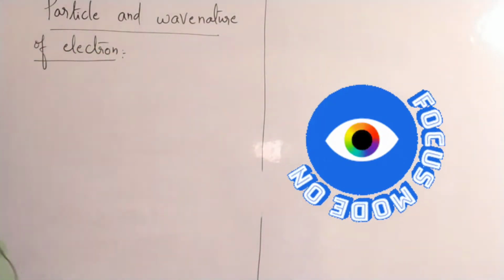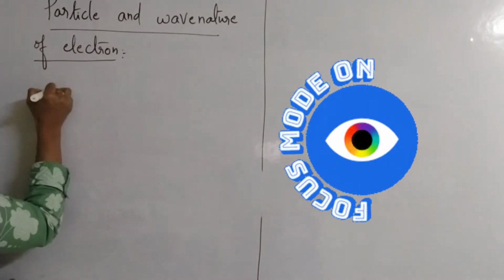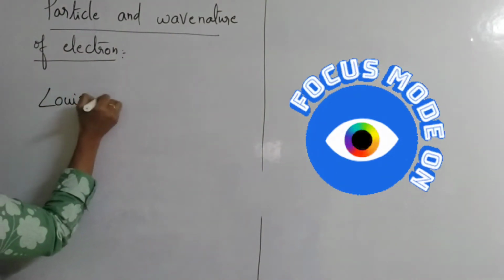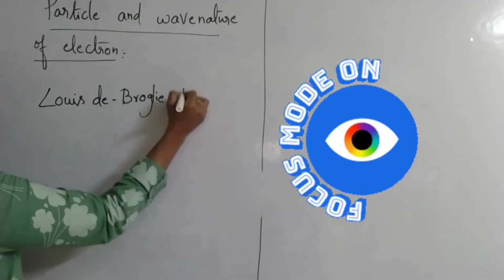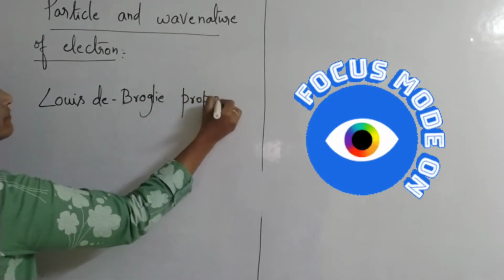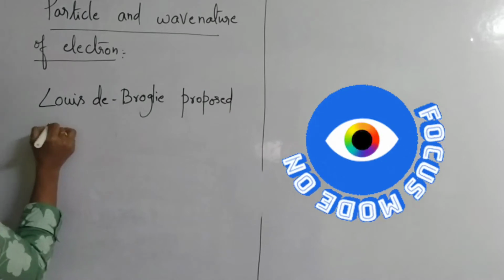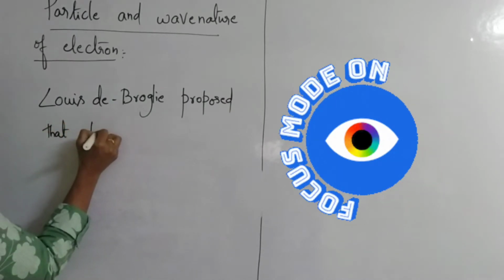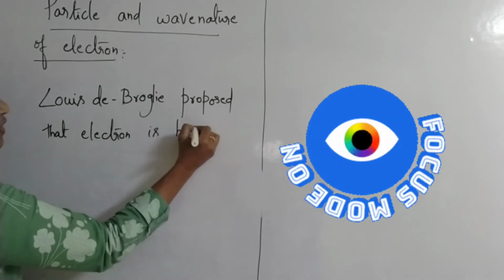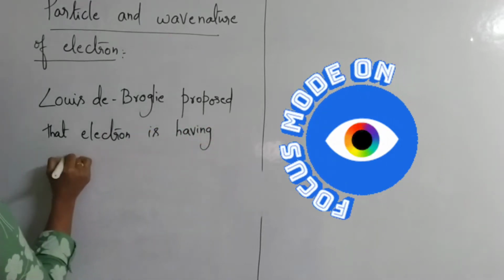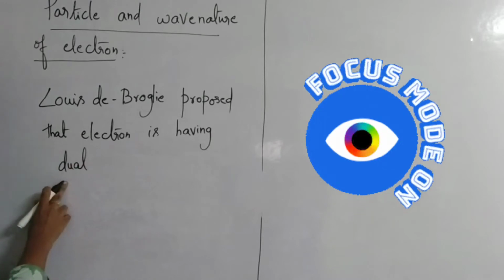So Louis de Broglie, who is the scientist? Louis de Broglie proposed that electron is having dual nature. What is dual nature? Dual means double role.